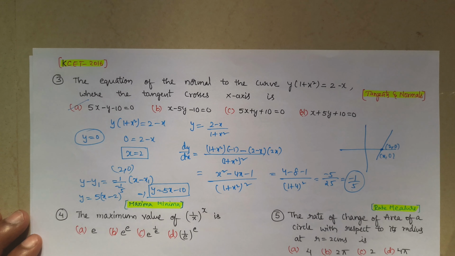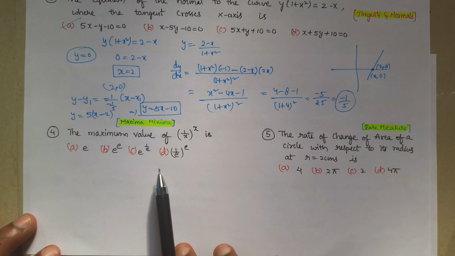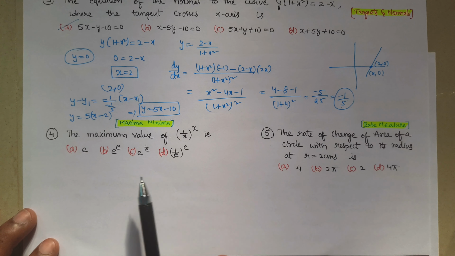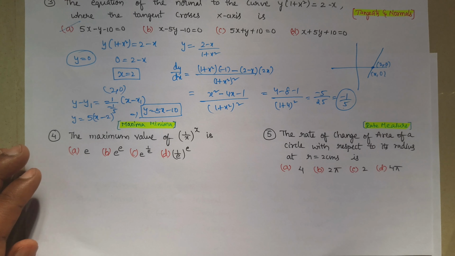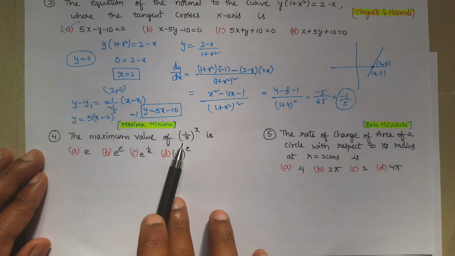Okay, next, two questions: one from maxima and minima and another from rate measure. In this 2016 paper, they also asked 5 questions. Now first, from maxima and minima, we are asked the maximum value of 1 by x power x.